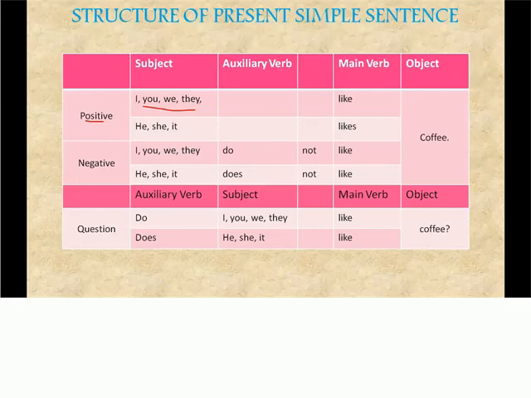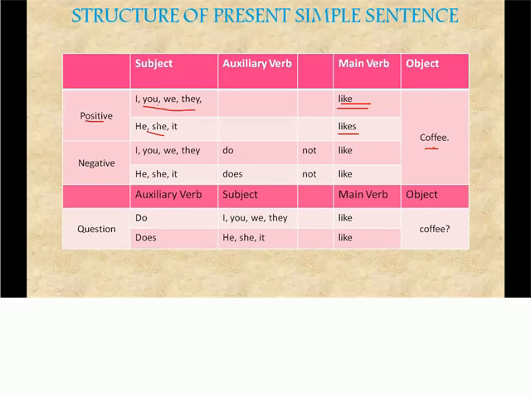For all these the verb will remain like. I like coffee. You like coffee. We like coffee. The same way, if it is a singular subject it will be: he likes coffee.